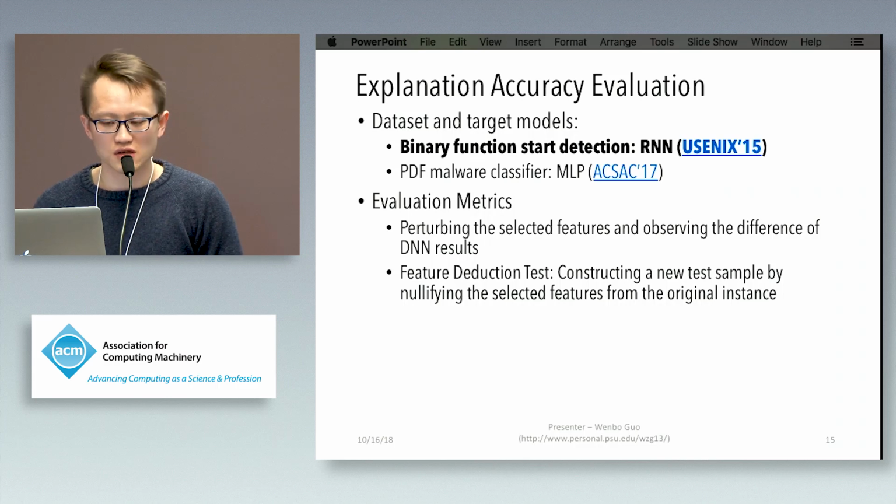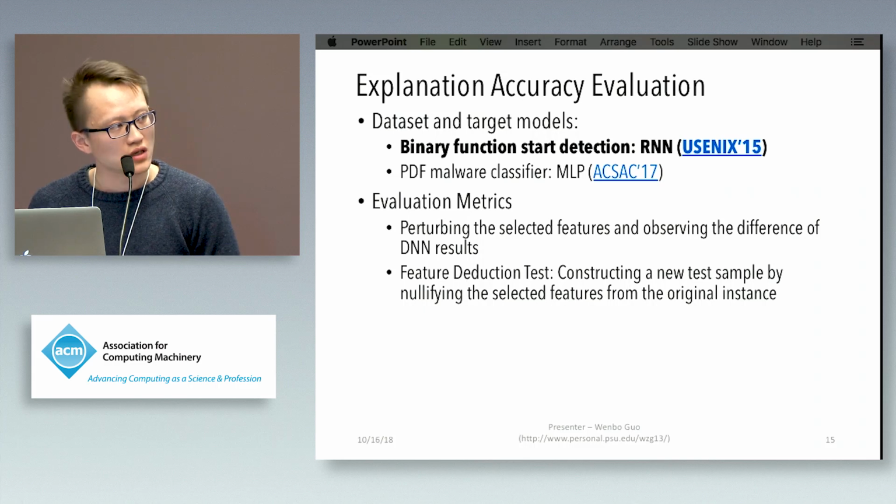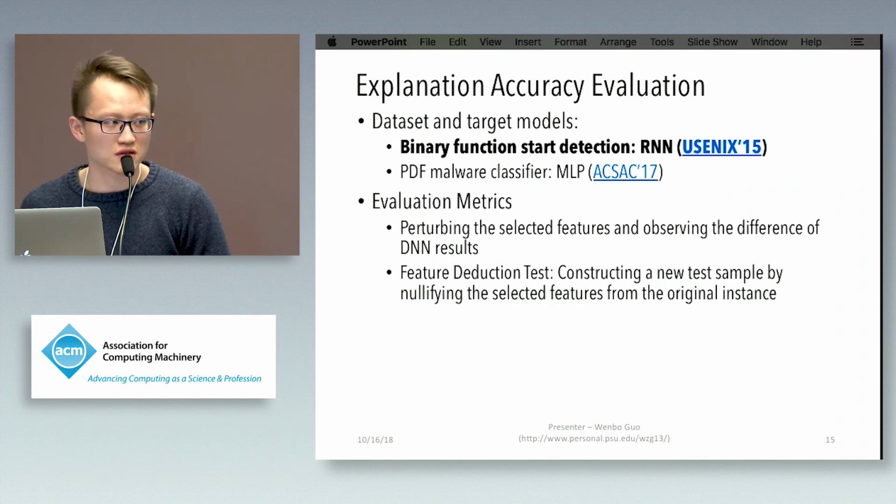So in this paper, we actually did two groups of experiments. First, but due to time limit, here I only demonstrate a result on identifying binary function start. The way we evaluate our explanation accuracy is that we design 3 groups of end-to-end fidelity tests. The key idea of this fidelity test is that if we select the right feature, perturbing this feature will cause the deep learning model to make different mistakes.